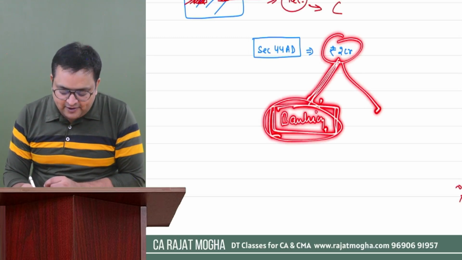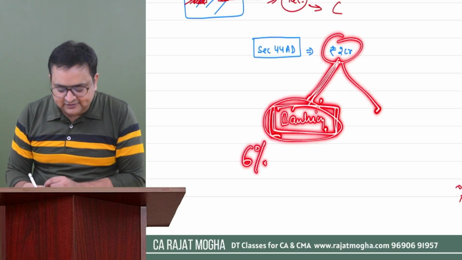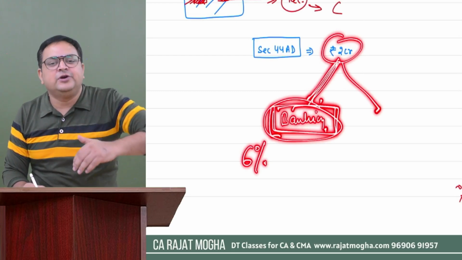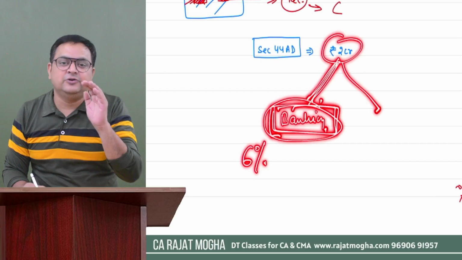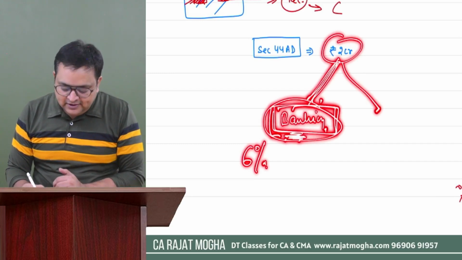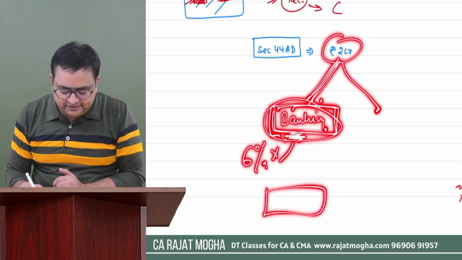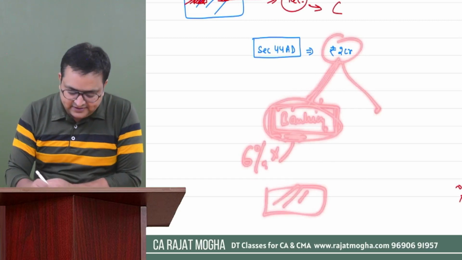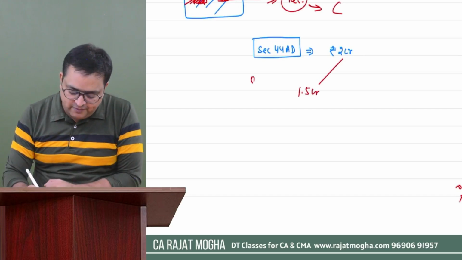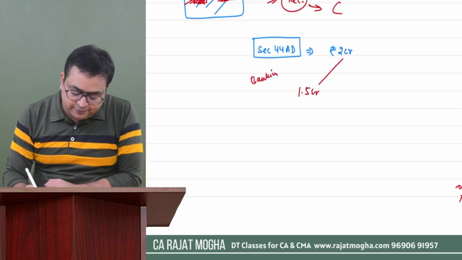I'm again repeating, how much you have received through banking mode up to the due date of ROI. So on this amount, you can take 6%. This is the minimum percentage. It is your option. If you would like to take more, you can, but not less than 6%. So on this part of the turnover, 6% would be your presumptive income. Okay. So let's say 1.5 crore is the amount which you have received through banking mode up to the due date of ROI.